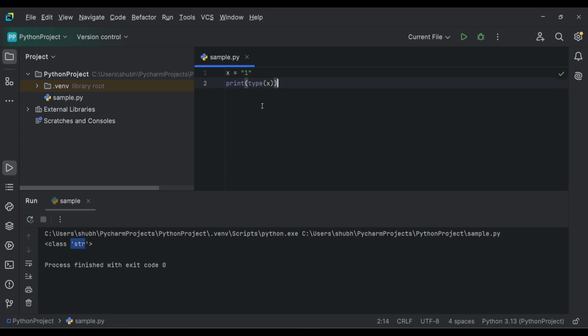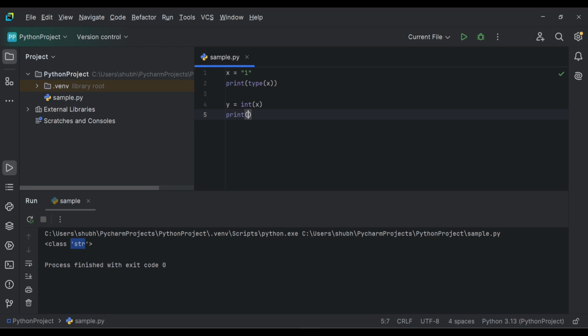Now let's typecast it to integer. So this is a way to typecast any variable to integer.